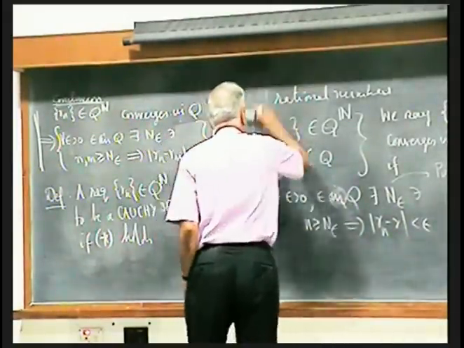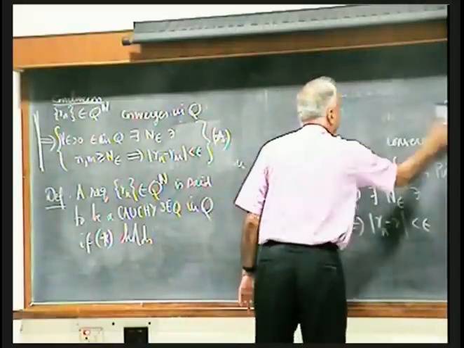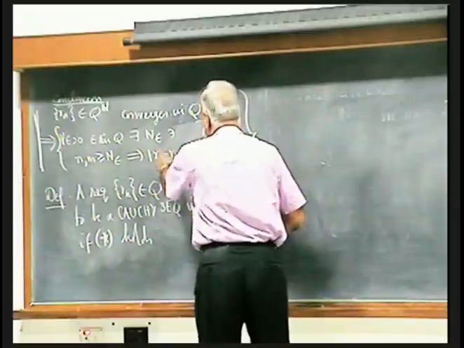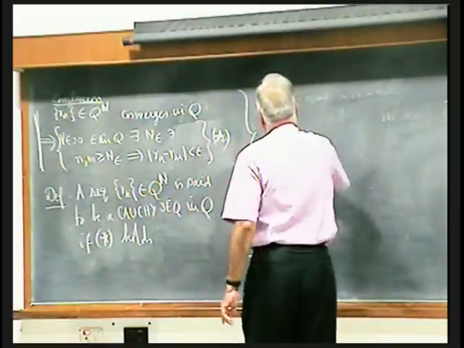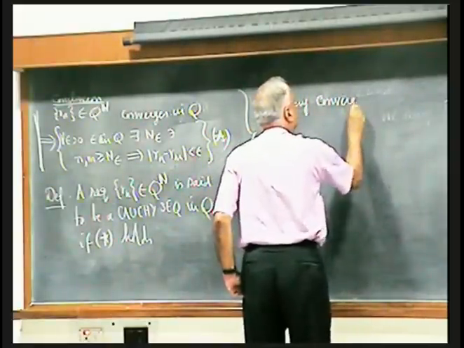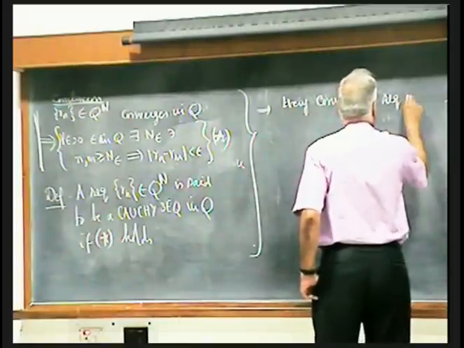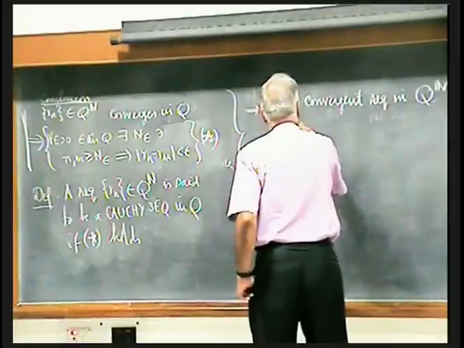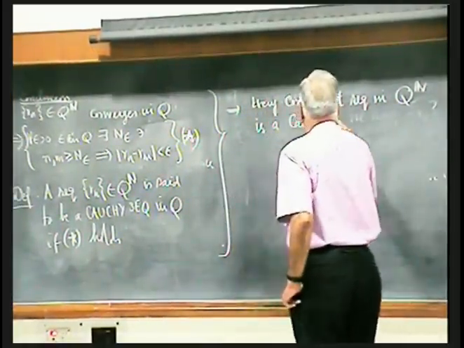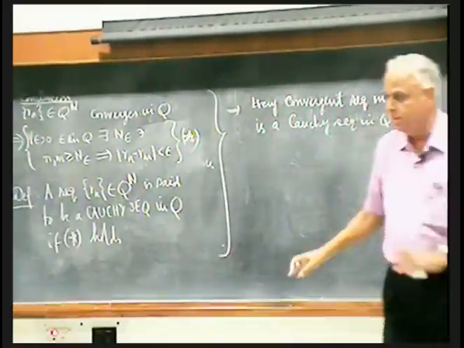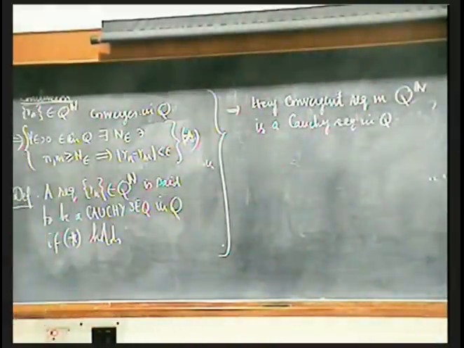So therefore, this conclusion and this definition can now be combined. We have therefore every convergent sequence in Q is a Cauchy sequence in Q. Now, some people at this stage use the word fundamental sequence instead of Cauchy sequence. I'll use the word Cauchy sequence, it doesn't matter.